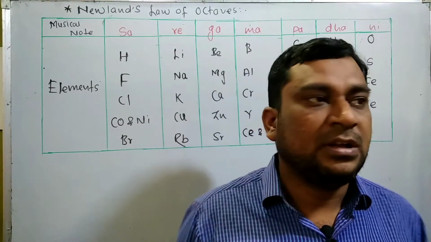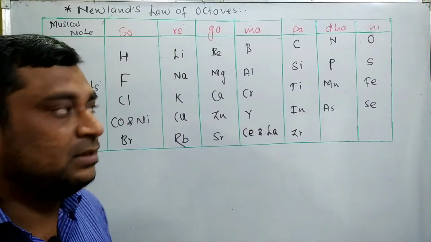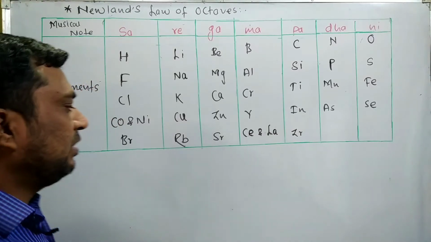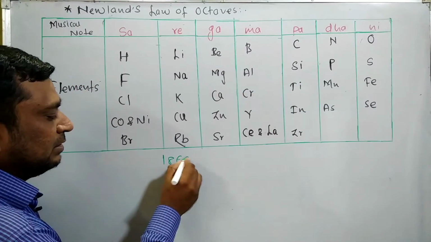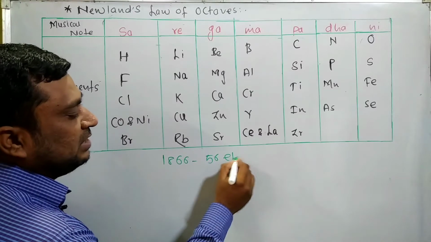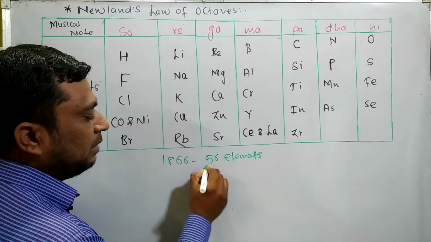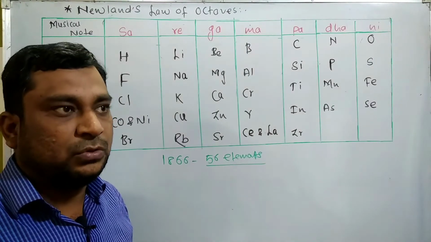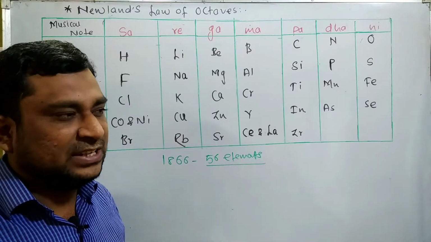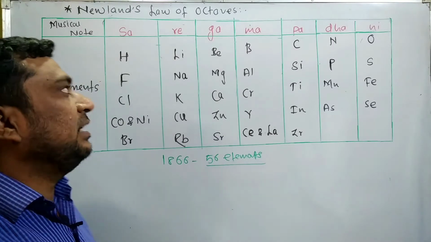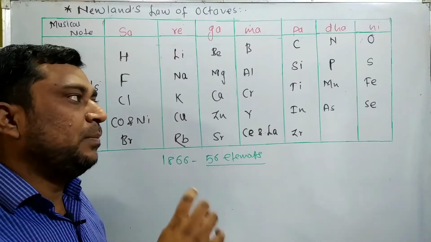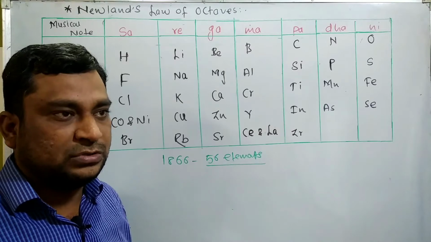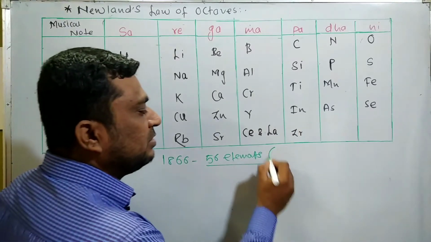Afterward many scientists worked on classification. One of the scientists is called Newland, who worked in the year 1866, and at the time of Newland 56 elements were known. So for Newland also, what is the classification criterion? The classification criterion is based on the lightest element, for example hydrogen, and he put forth the elements starting from the lightest onwards, and Newland's law of octaves is a table based on 7 by 8.